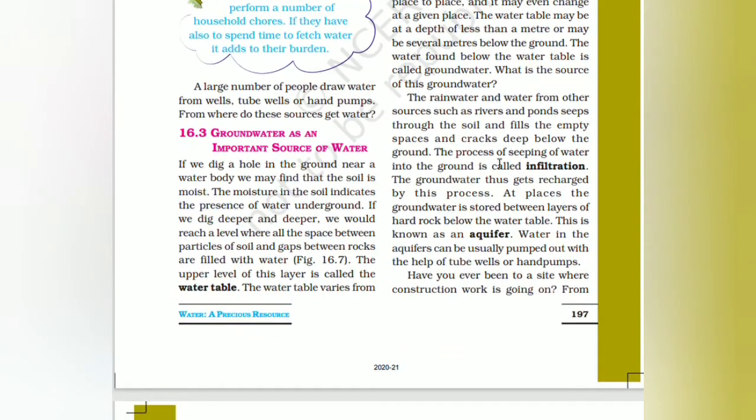Rainwater and water from other sources such as rivers and ponds seeps through the soil and fills the empty spaces and cracks deep below the ground. This process is known as the process of seeping of water into the ground, which is known as infiltration.